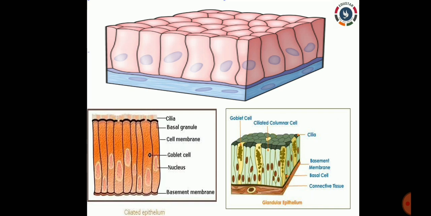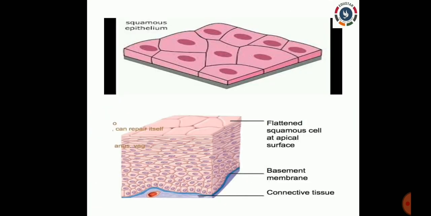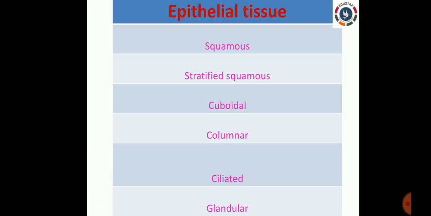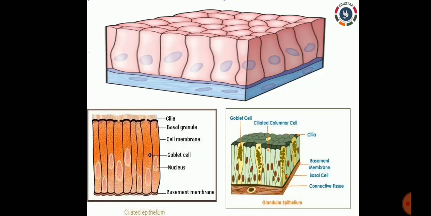These are large cells, present in sweat glands, tear glands and many other glands. The main function of glandular epithelium is to secrete. So we have seen 6 types of epithelial tissue: squamous, stratified squamous, cuboidal, columnar, and based on the columnar, ciliated and glandular. We have seen all 6.